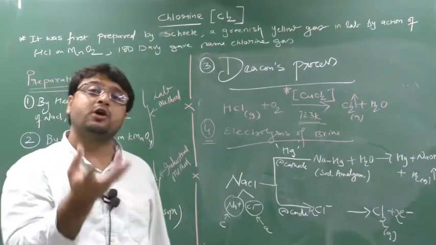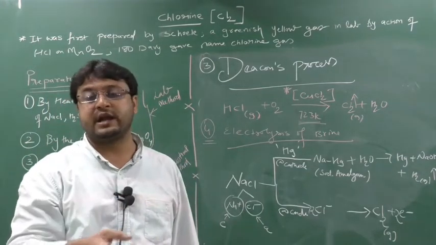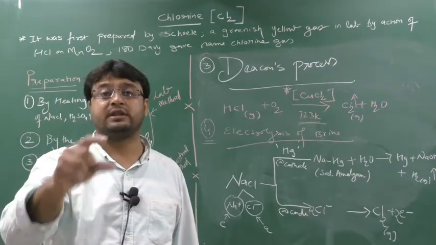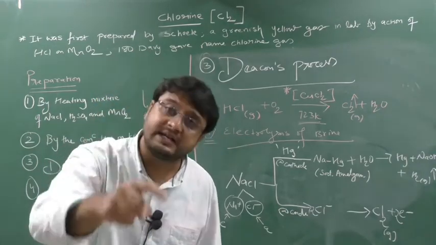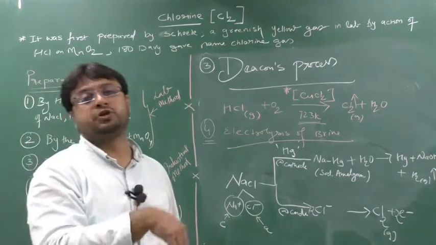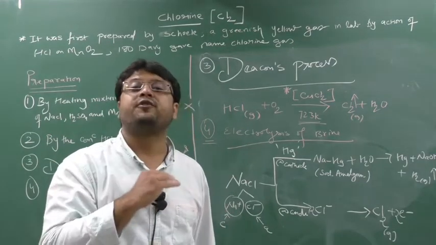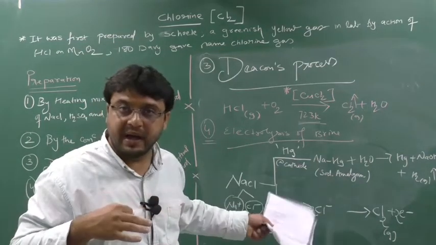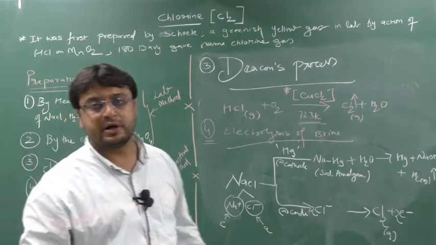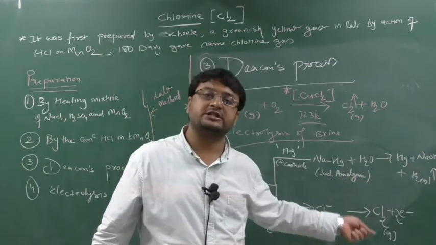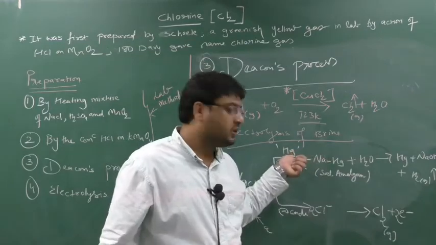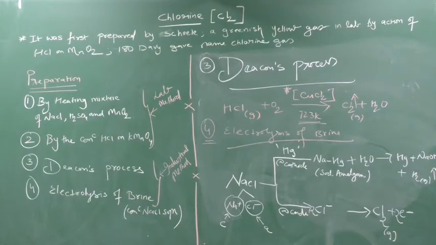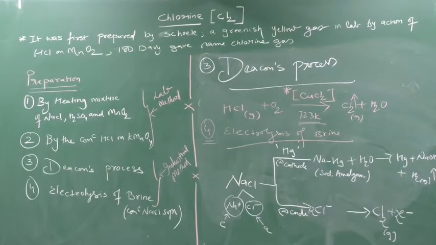But if the cathode is steel or carbon, and sodium gets deposited, sodium will not react with steel or carbon and will directly come in contact with air. So what I am doing is using the cathode as mercury. As the sodium deposits on the mercury, it will react with the mercury cathode and form sodium amalgam. On hydrolysis of the sodium amalgam, I get NaOH, H2 and my mercury back. So I actually prepare three products: NaOH, H2 and Cl2, and I get my mercury back. Clear this part? So in this way I can generate chlorine gas. Write this down, it's very important. In the next slide we will go to the physical properties and the chemical properties.